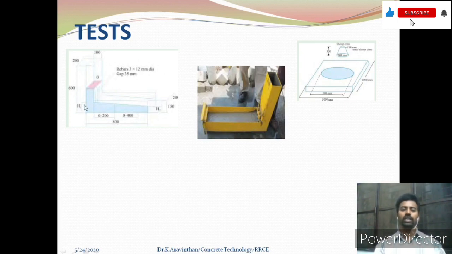If you measure the H1 and H2 values, the ratio has to be 0.8 to 1. Generally for water, if you remove the gate, all the water will move to a horizontal level and you get a value of 1. In self compacting concrete it is acceptable to have a value of 0.8 to 1.